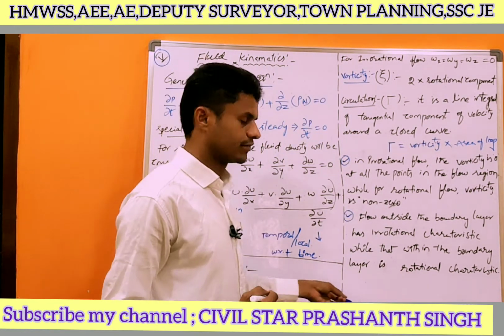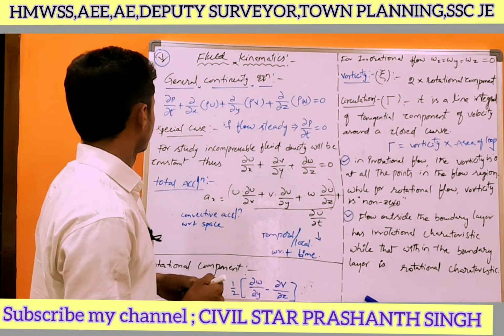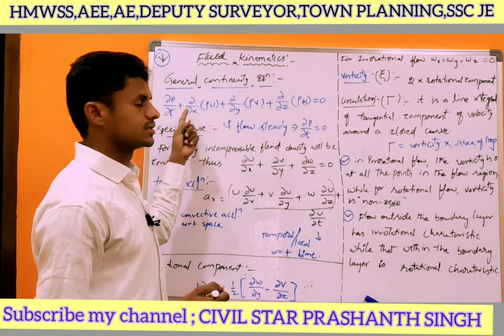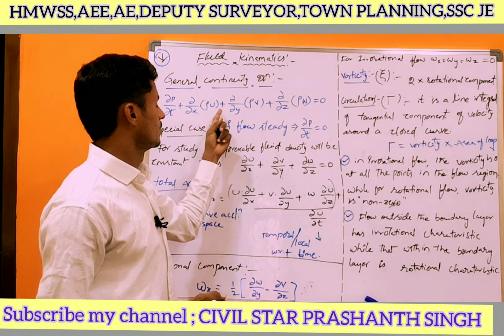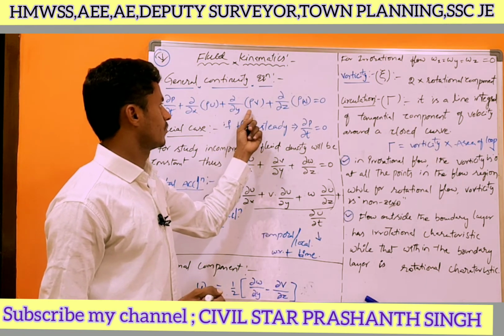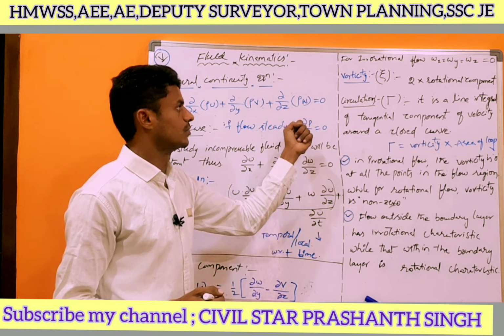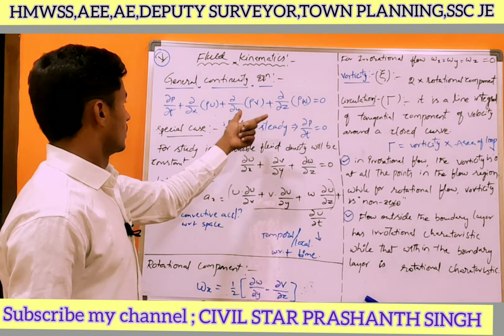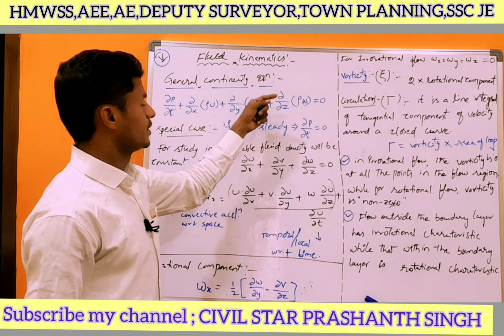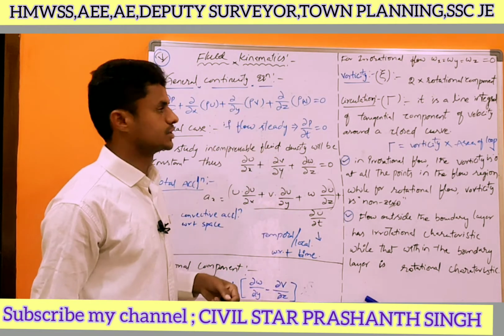For the general continuity equation, we have the equation that is dou rho by dou t plus dou by dou x of rho into u plus dou by dou y of rho into v plus dou by dou z of rho into w equal to 0. This is about the general continuity equation. We have this equation. Okay.